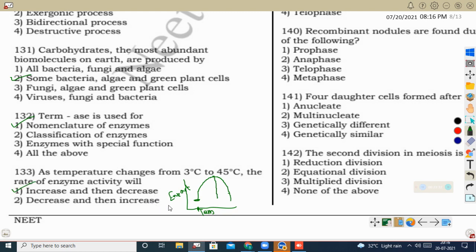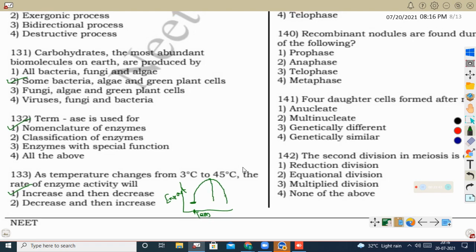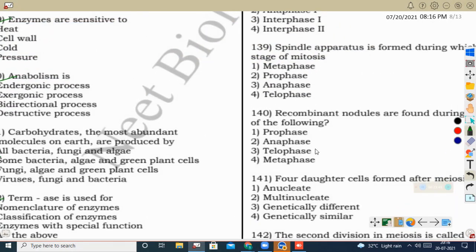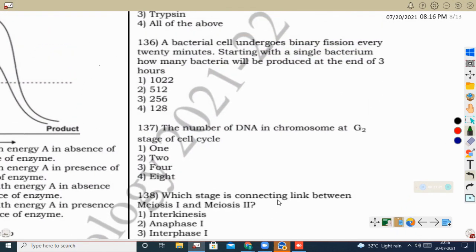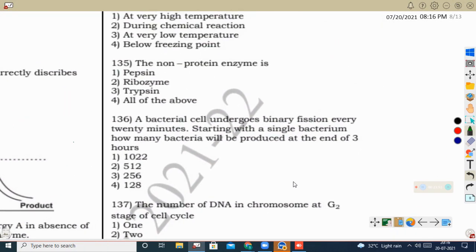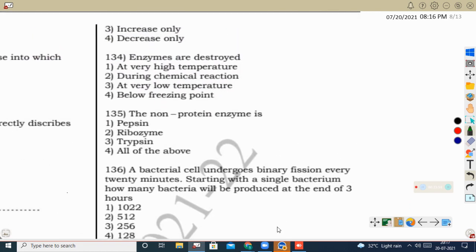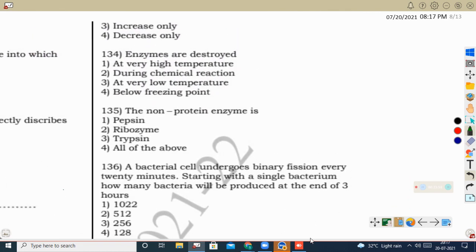Okay, and another one is there, the temperature coefficient of the enzyme, or the Q10 value. Q10 value is nothing but, from the minimum temperature to the optimum temperature, for each 10 degrees Celsius rise in temperature, the enzymatic activity will be doubled, and from the optimum temperature to the maximum temperature of the enzymatic activity, the enzymatic activity will be reduced to half per 10 degrees Celsius increase. Okay, so that is Q10 value. Temperature coefficient, that is also important.